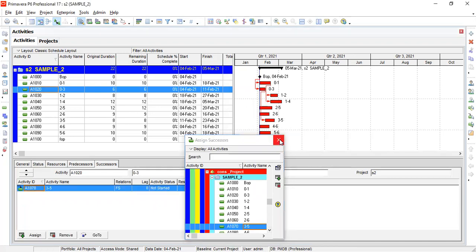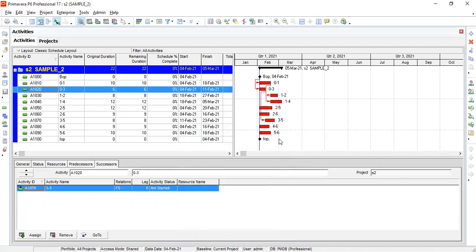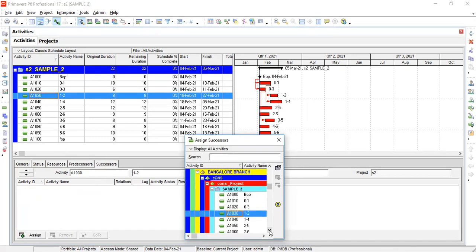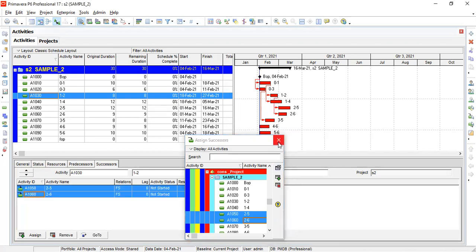Indirectly we are defining the predecessor and successor connection. Then here 1 to 2: predecessor you can see 0 to 1. What is the successor, sir? Oh, sorry, 2 to 5 and 2 to 6. Okay.